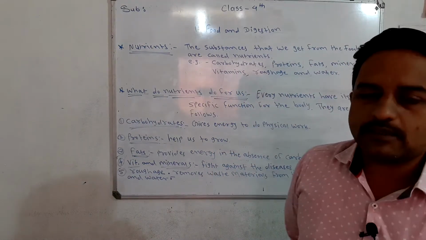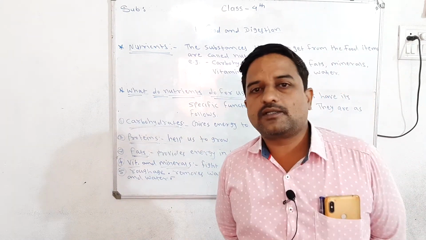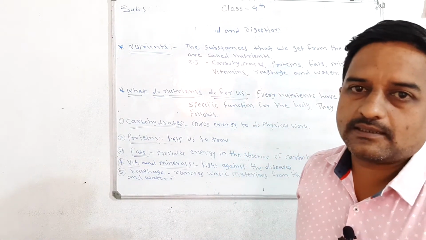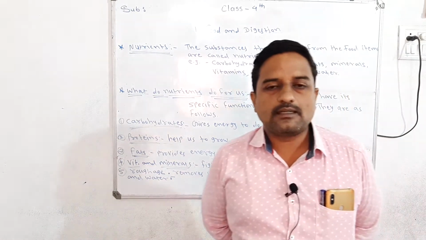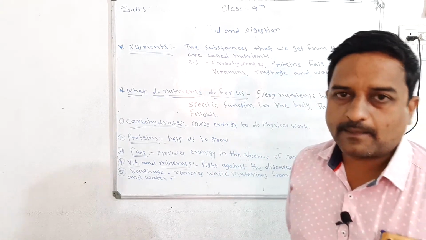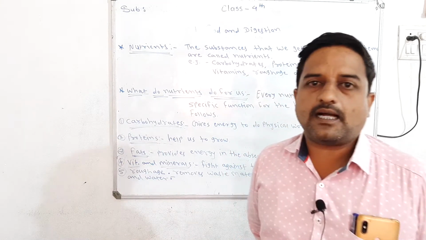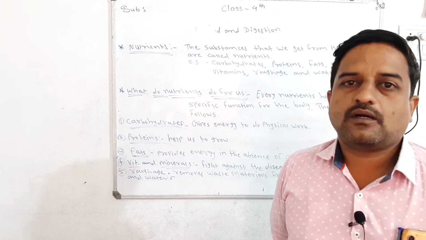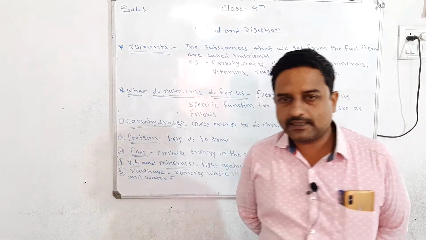So what food items come under the cereals? Which food items are rich in carbohydrate? Those food items are rice, jowar, wheat, maize, corn, bajra, oats. All these items are rich in carbohydrate.